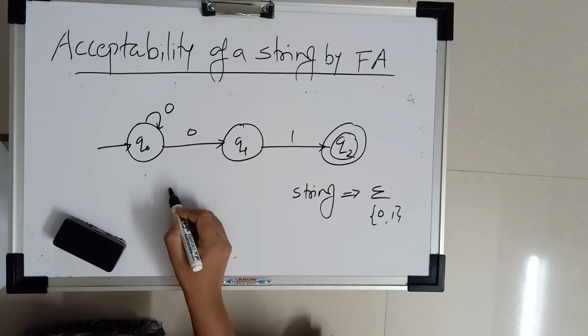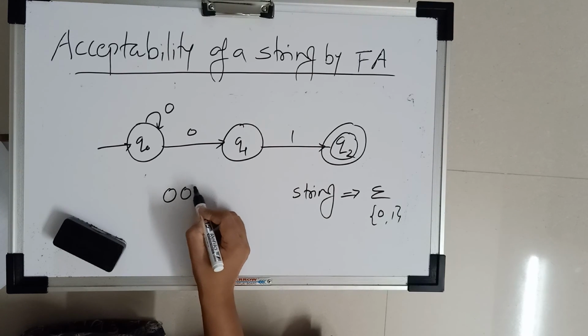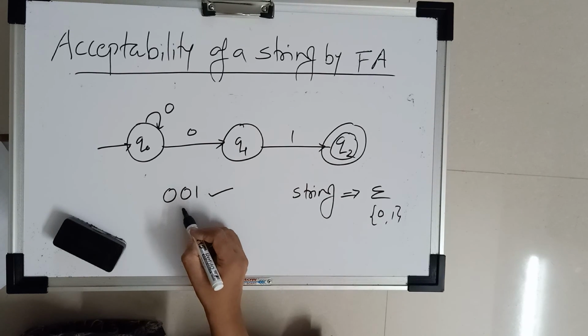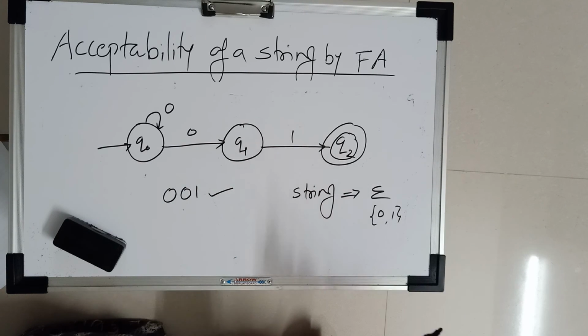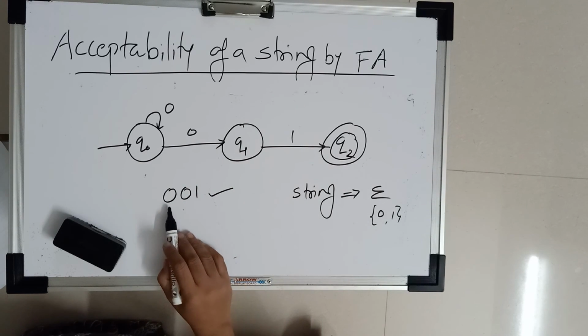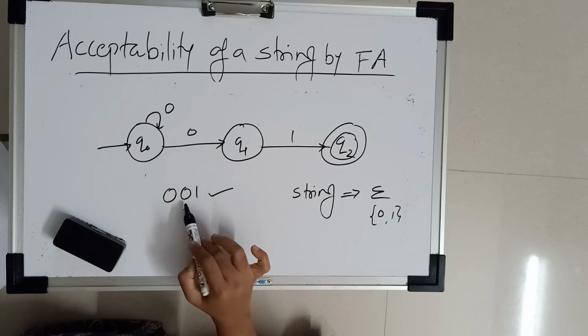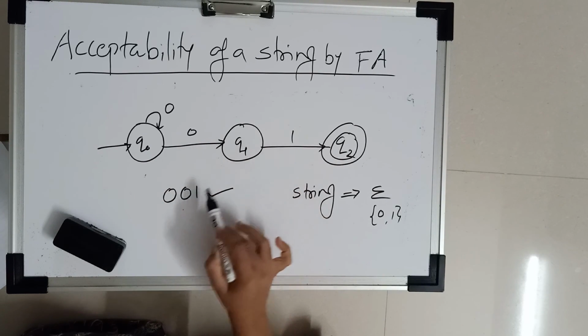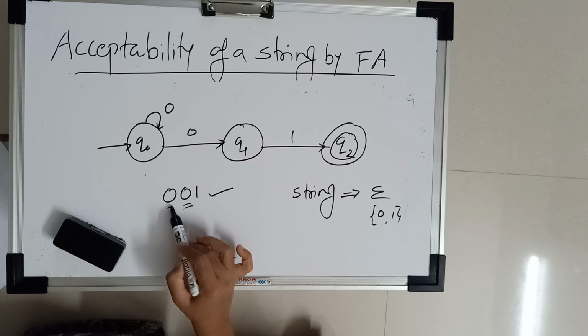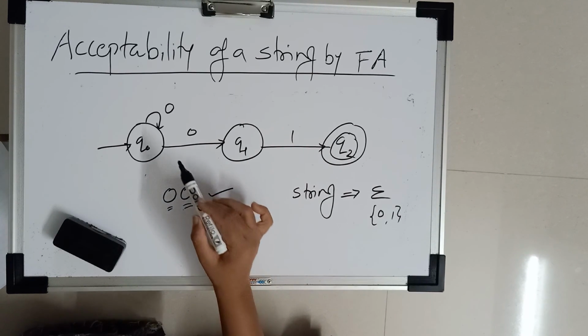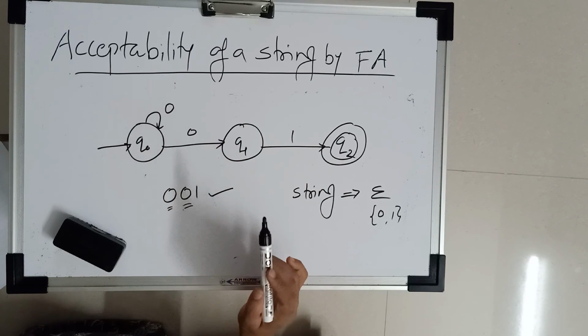Suppose we have to find out whether the string 001 is accepted or not from this diagram. We have the path for 01, the last two symbols, and only the first 0 is required.